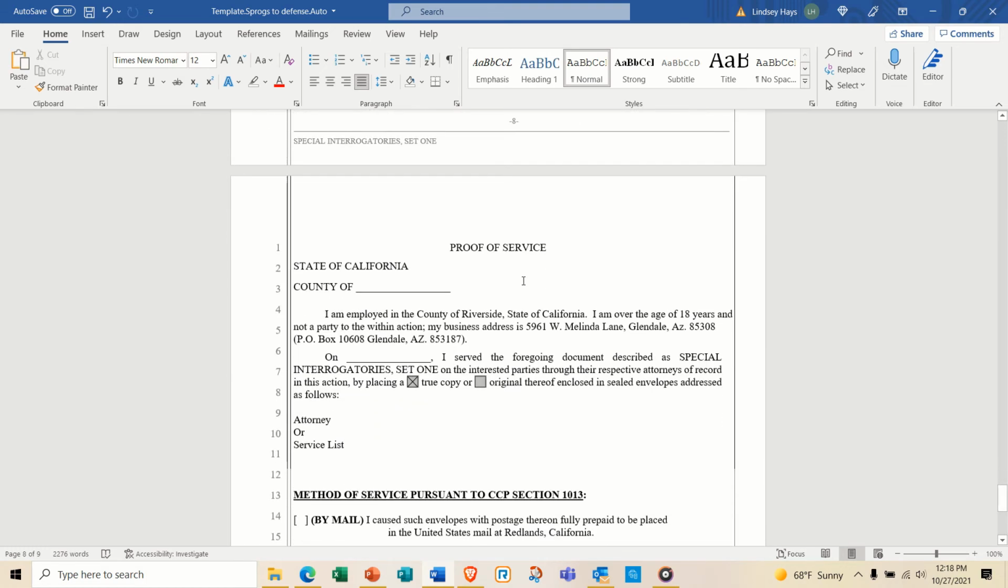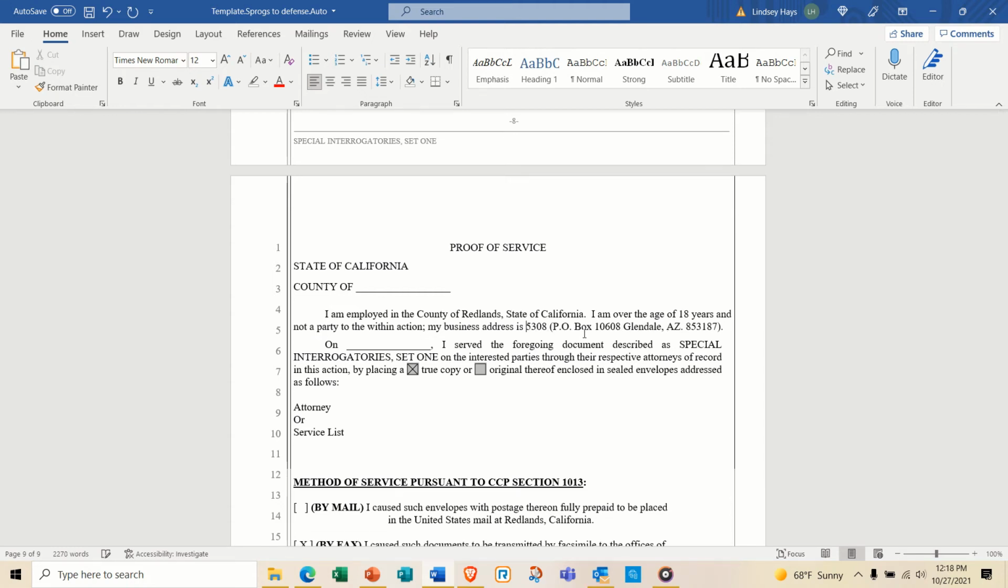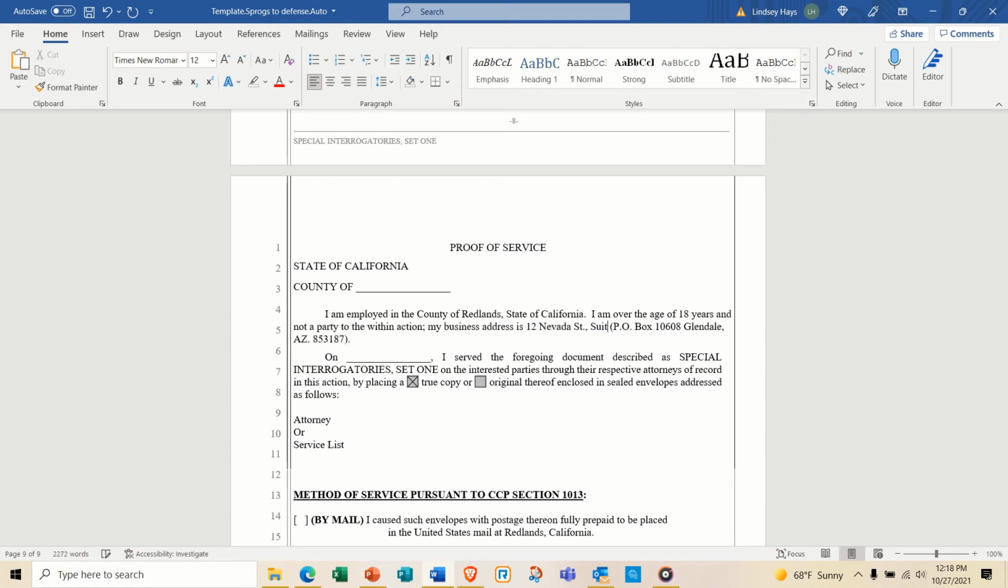Once we've done that, the last page is the proof of service. So here you would put State of California, County of, that's got to match what's up top, so Riverside, whatever. This should be, I am employed in the County of Redlands, State of California, I'm over 18. I'm not a party of this action. The business address should not be the Melinda Lane. So this is some of the stuff you have to look for and make sure that we change to the correct one. It should be 12 Nevada Street, Suite C, Redlands, California, 92372. And then in parentheses, P.O. Box 10608, Glendale. That is correct.